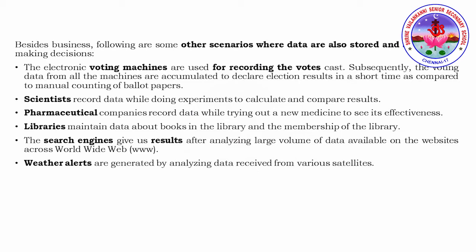Once we cast a vote, our vote will be recorded for the respective person, and the voting data from all the machines, during the election results, within a short time, from throughout India, even though people start to count the votes, they will declare the result in a very short span of time. So everything is being recorded. That is the reason. Scientists, if you consider, will do experiments and they will record all the data.